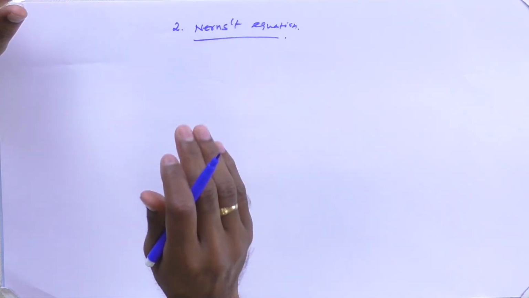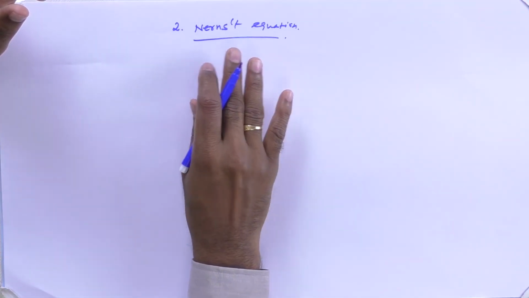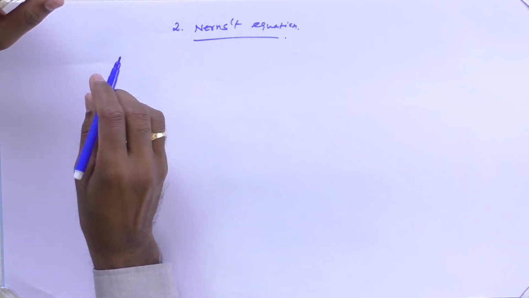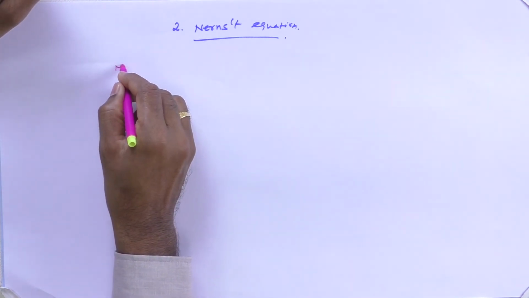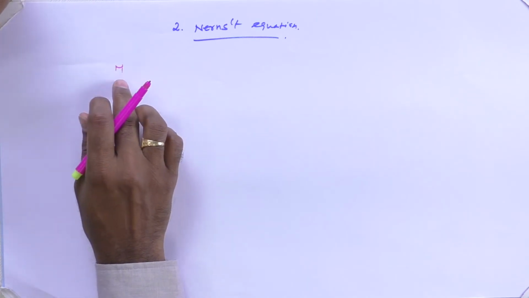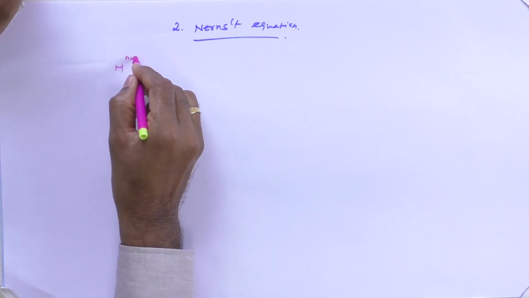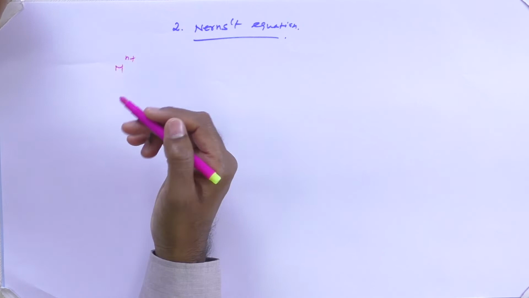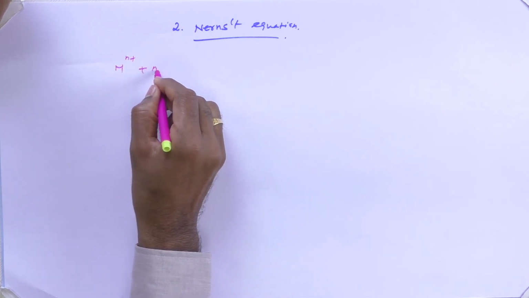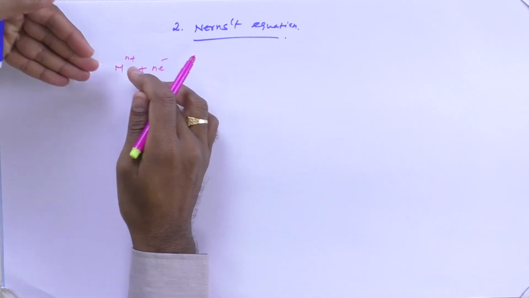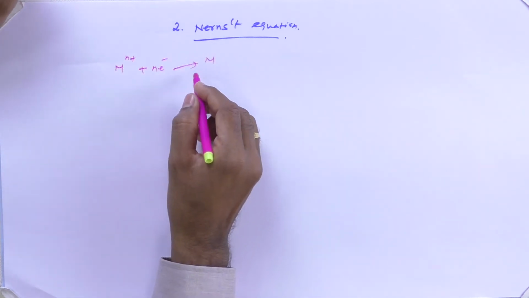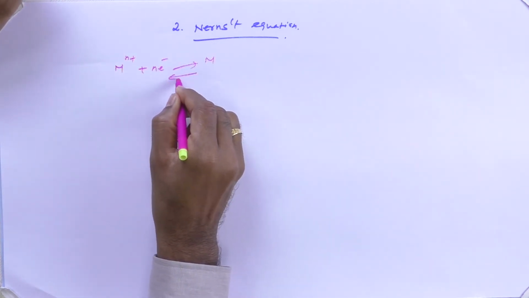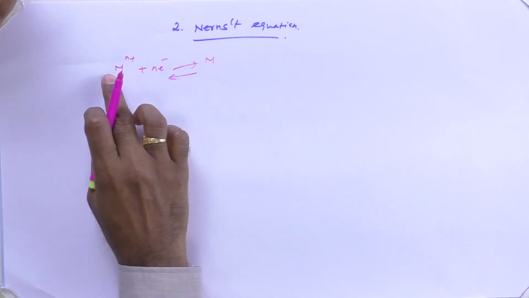Now, let us consider the following reversible reaction. Wherever I write M, this stands for metal. If I write Mn+, it is nothing but metal ions, plus n number of electrons. If n number of electrons are added, it becomes M. So, the forward reaction is called reduction, and this is a reversible reaction. The forward reaction is called reduction and the reverse reaction is called oxidation.